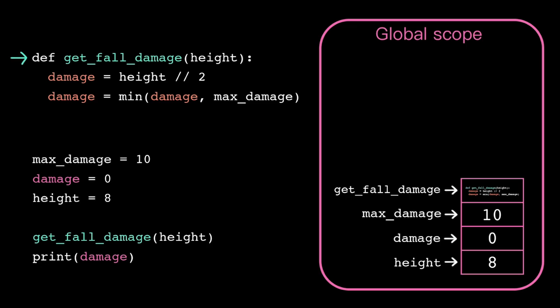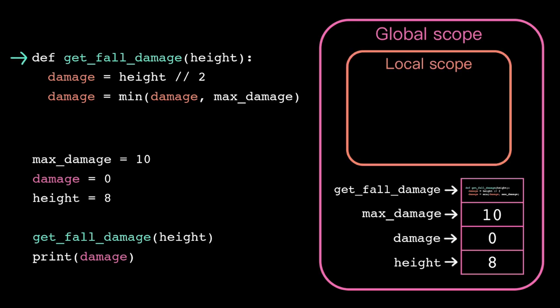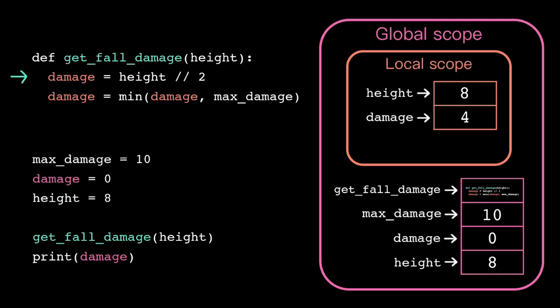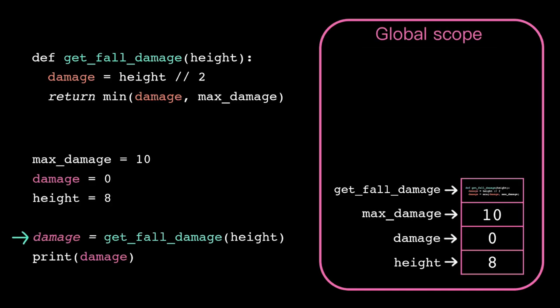What does this tell us? Anytime we assign a variable as a part of a function call, that variable gets stored on that local stack frame. That means we can't use functions to update global state. The only reliable way we can communicate information out of a function is through the return value. So instead of trying to update the global variable damage, we can just return out the result of our damage calculation. When we exit out of that function call, we're back in global scope, so we can store that return value.